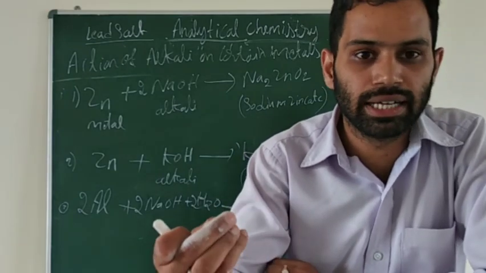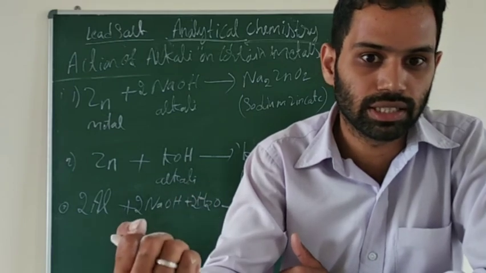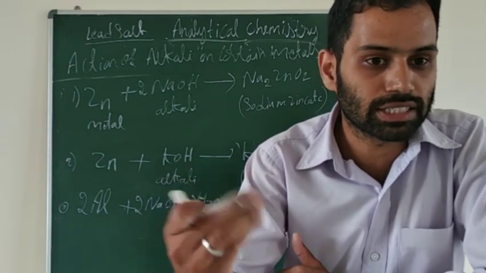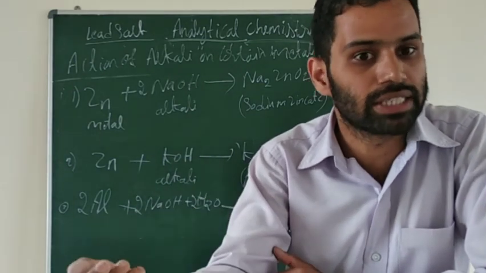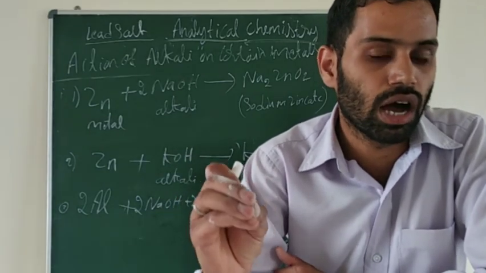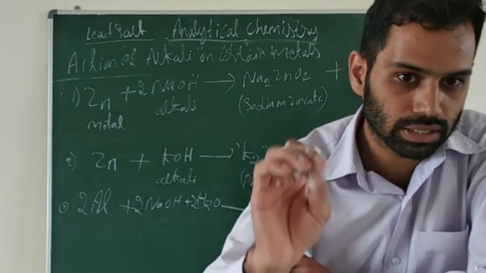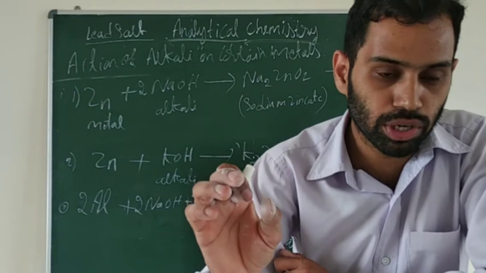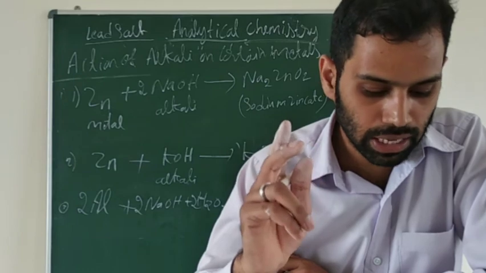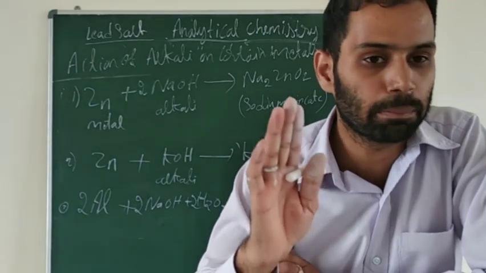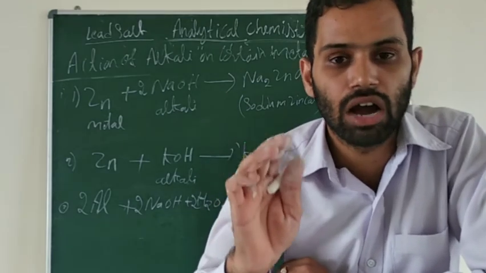Metallic oxides and metallic hydroxides. A few metallic oxides and metallic hydroxides show both acidic as well as basic character. Because of that reason, they are called amphoteric. So a few metallic oxides and hydroxides exhibit dual character, that is, they show acidic as well as basic character. Because of that reason, they are called amphoteric.